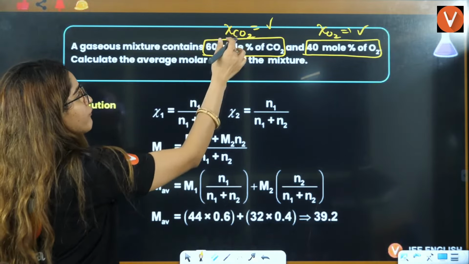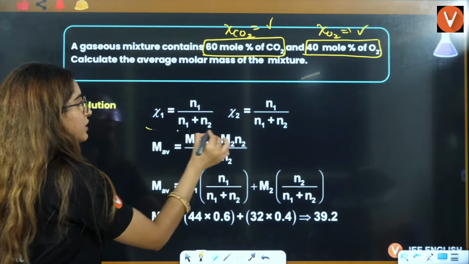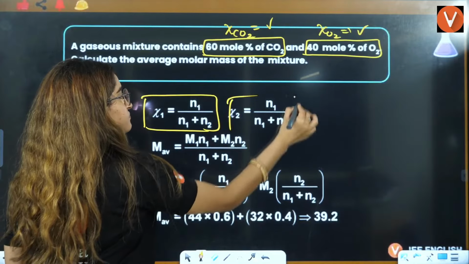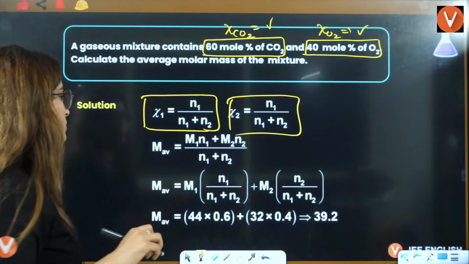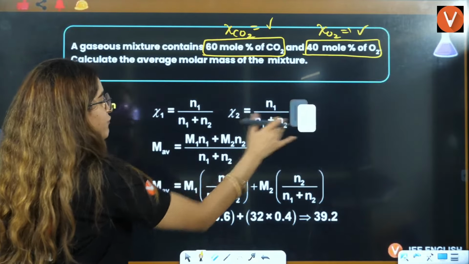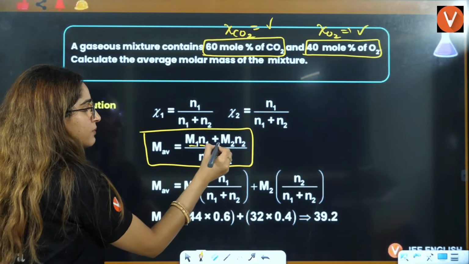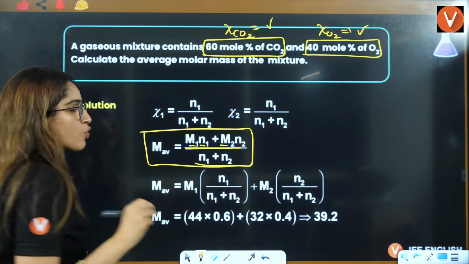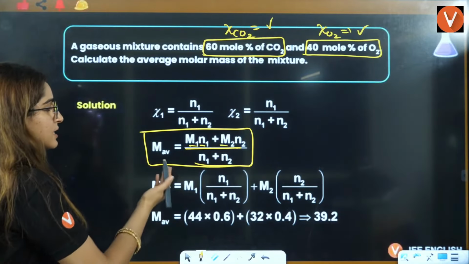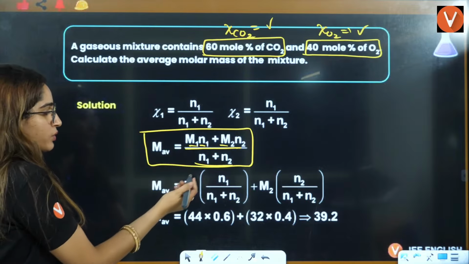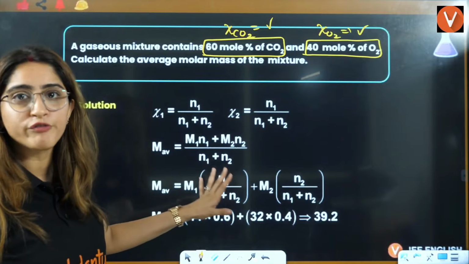Right? Mole fraction of CO2 is given to you. Mole fraction of O2 is given to you. You have these two formulas. Mole fraction is number of moles of that compound divided by total number of moles. Right? And what is the average molar mass? That is M1 N1 plus M2 N2 divided by total number of moles. Right? So what you have to calculate here? Just put in the values. We are just replacing this in the form of mole fraction.